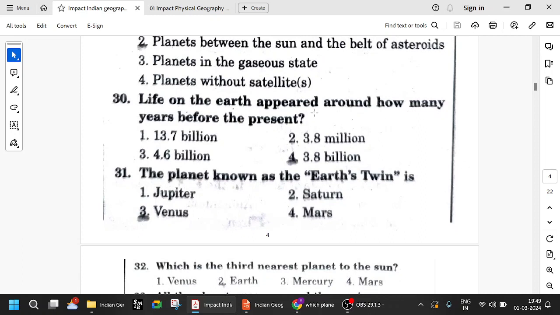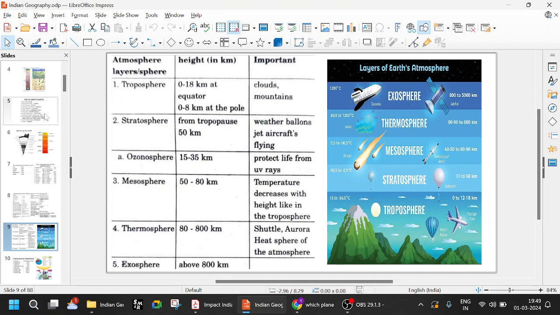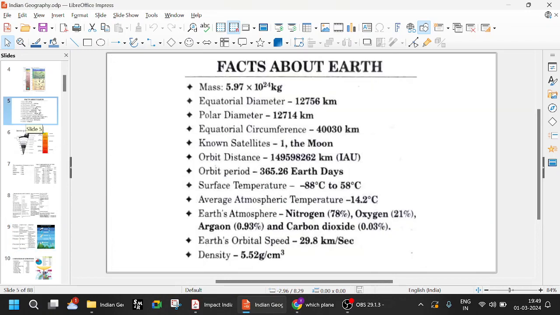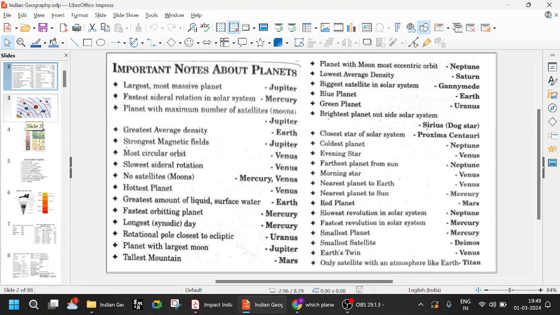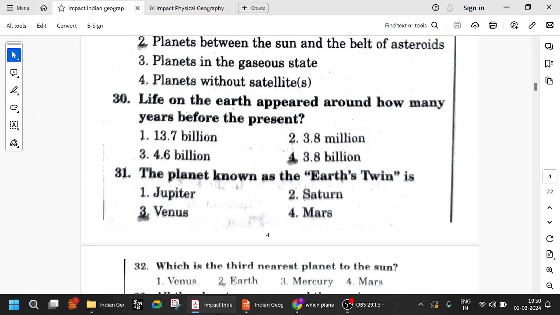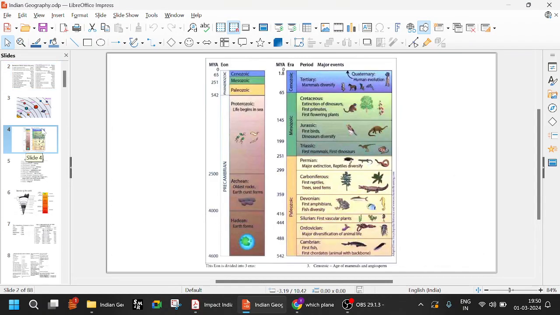So life on Earth appeared around how many years before the present? See, Earth started forming around 4.6 billion years ago. That is the formation of the Earth we are talking about. See, the brightest star outside our solar system is Sirius. The closest star of the solar system is Proxima Centauri. We'll look into this when it comes. Anyway, it is around 3.8 billion years ago that life started.